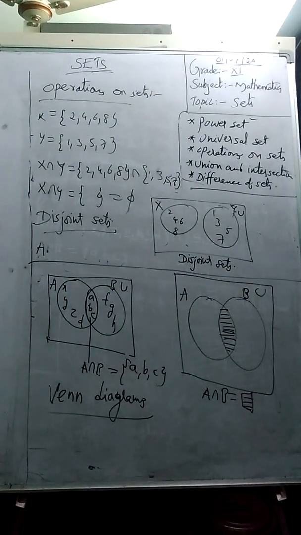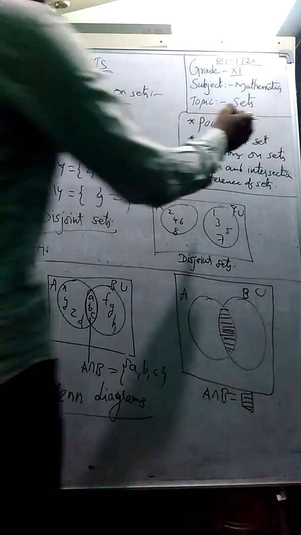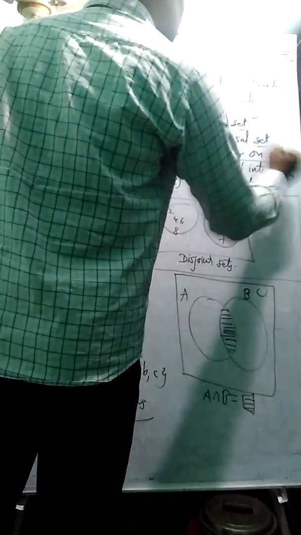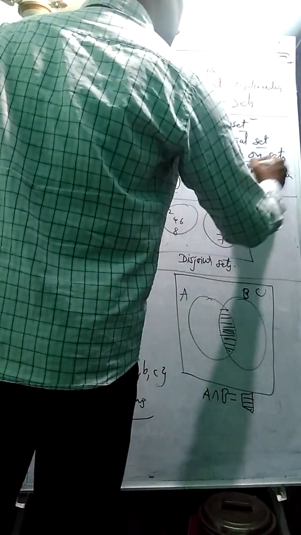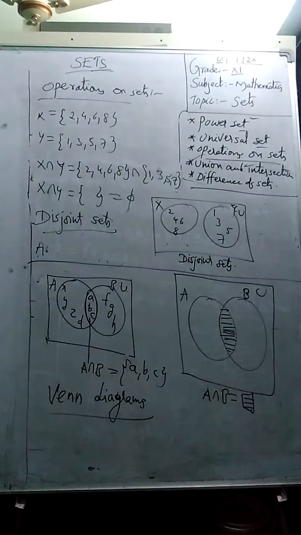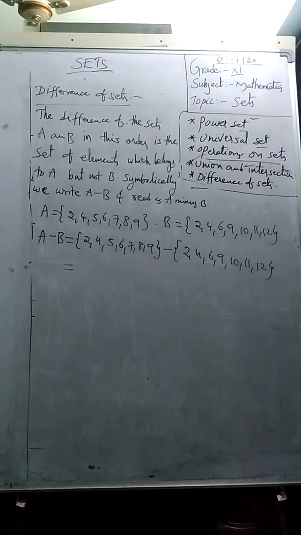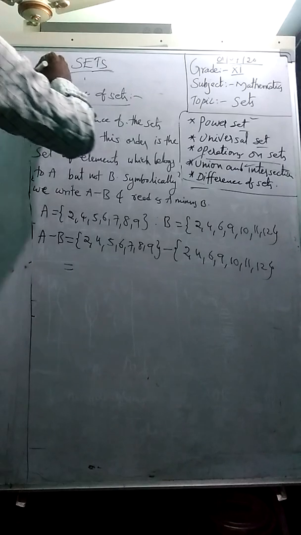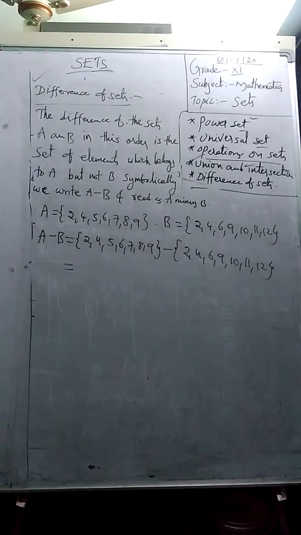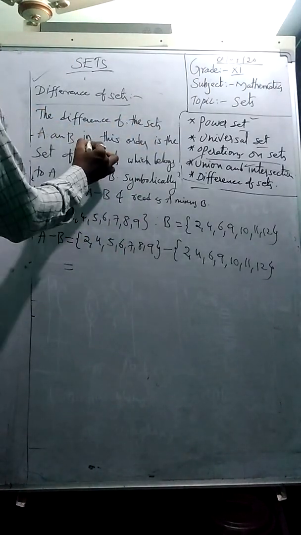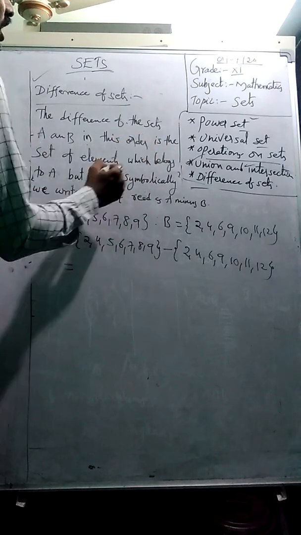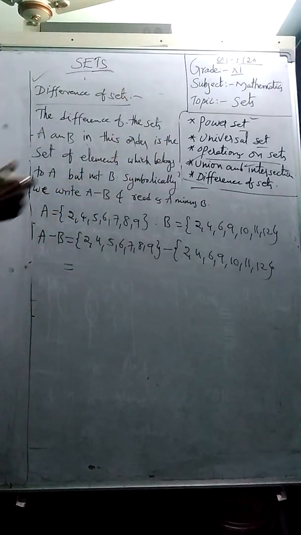So till now you have learned about power set, universal set, and operations on sets: union and intersection. Let us discuss difference of sets. You need to do some problems as homework also, students. Difference of sets A and B is taken in this order, because if you change the order the values will change.